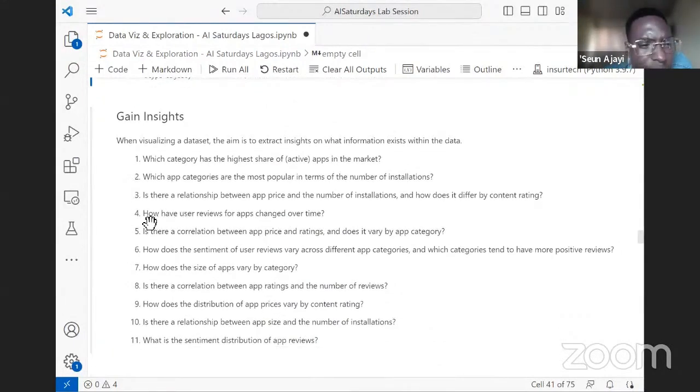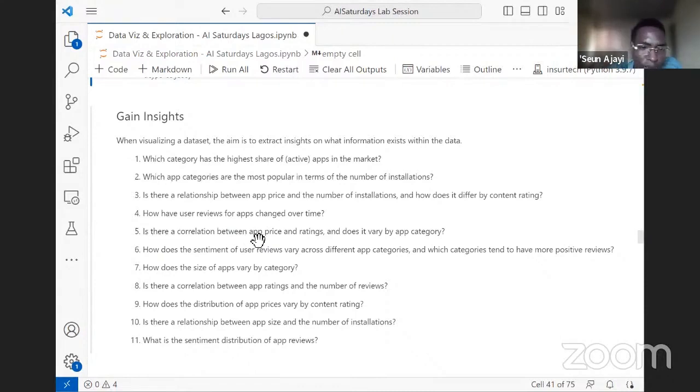We'll also be asking questions like how have people installed or reviewed apps on Google Play over time, from maybe 2010 to 2018. I can tell you that the data set falls within that range. This data set is from around 2018, so the most recent updates stop at 2018.